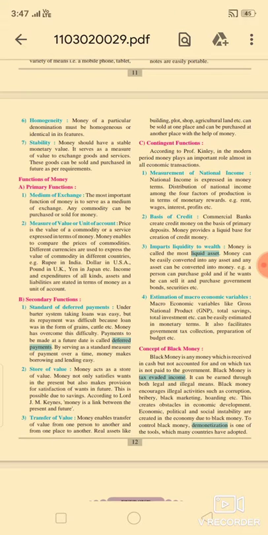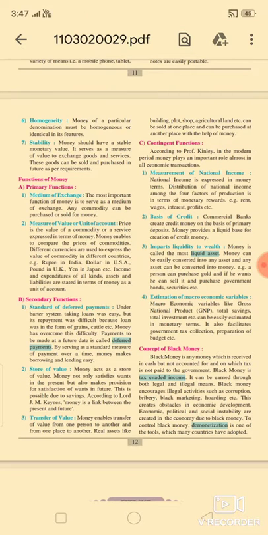In the previous lecture, we learned two types of the functions of money: primary function and secondary function. After completing those, today we are going to start the contingent functions of money. There are four types of contingent functions of money. I will explain the contingent functions of money.